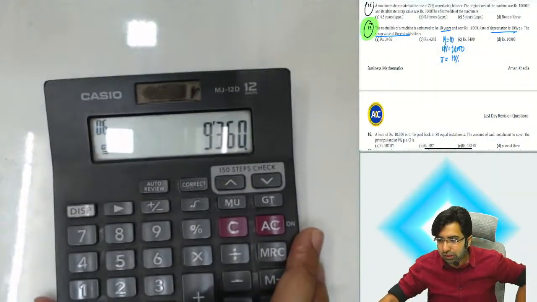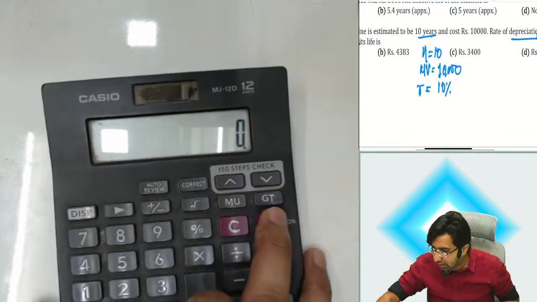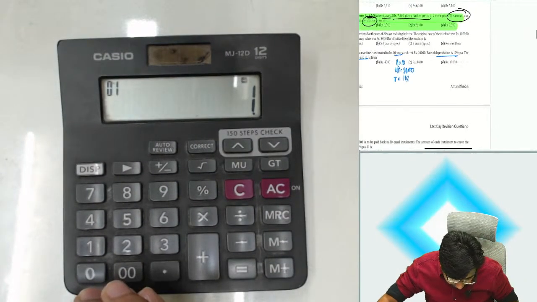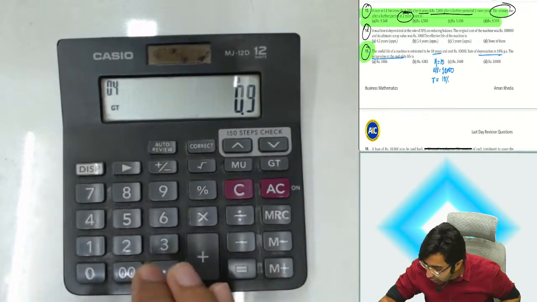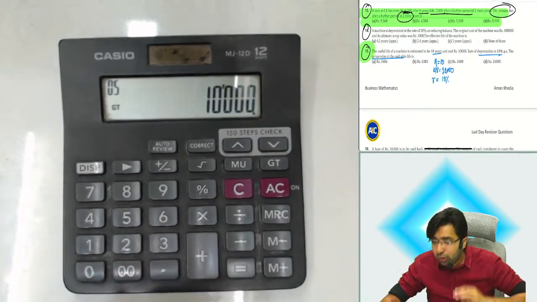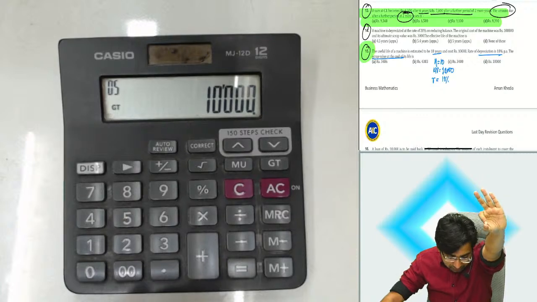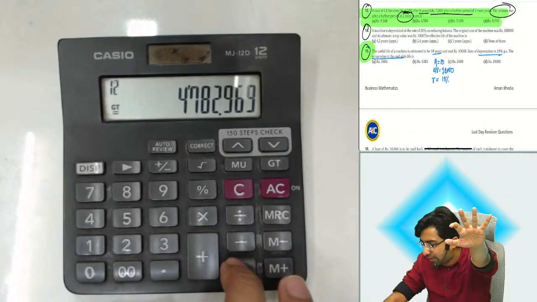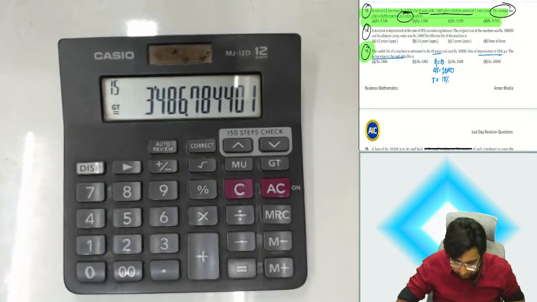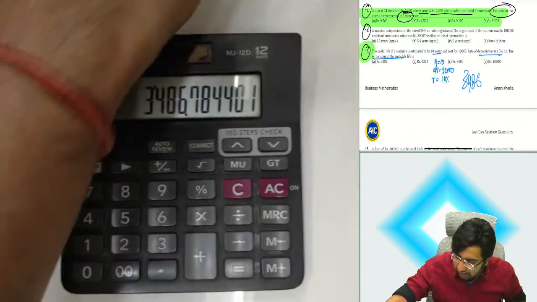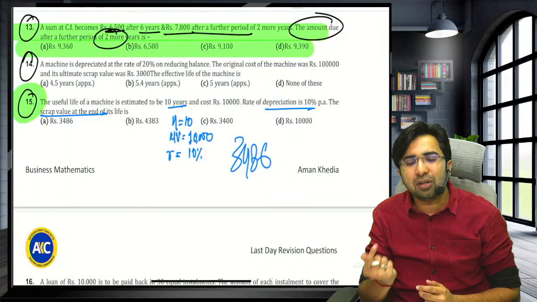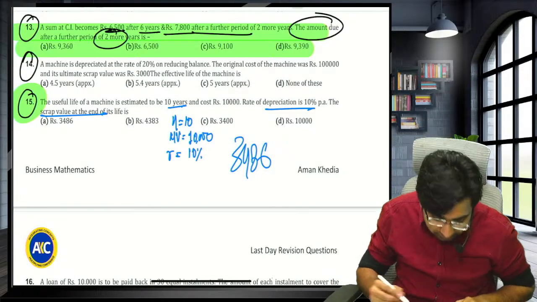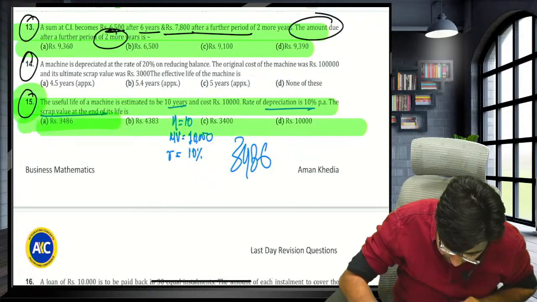Rate is 10, so 1 minus 10 percent into machine value 10,000, for 10 years: 1, 2, 3, 4, 5, 6, 7, 8, 9, 10. The right answer is 3486, option A. Easily, guys, you are going to rock tomorrow. Don't worry.